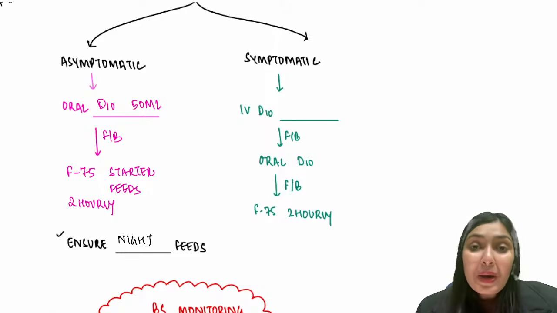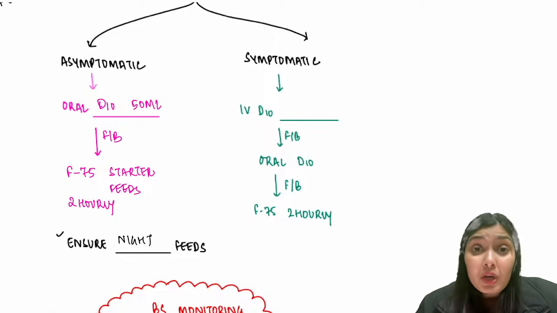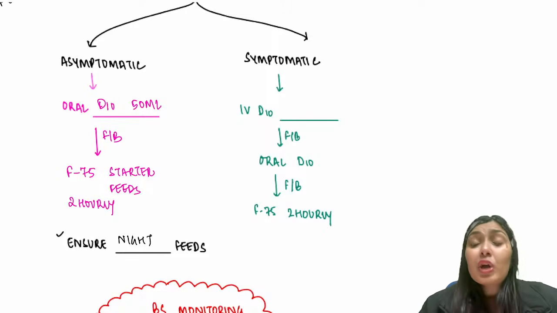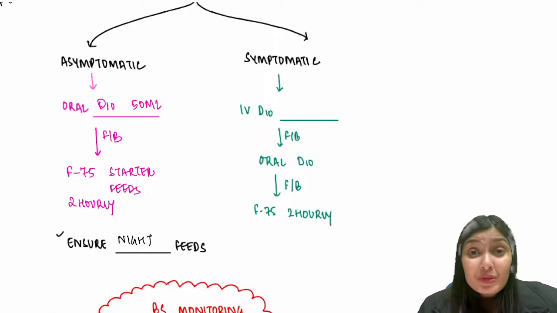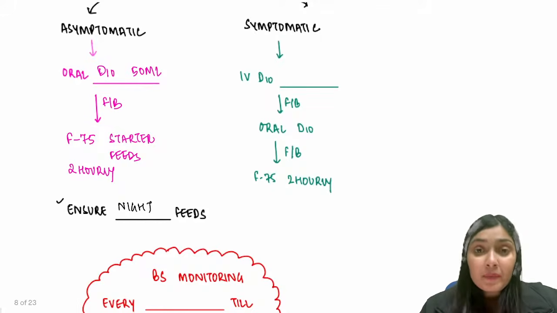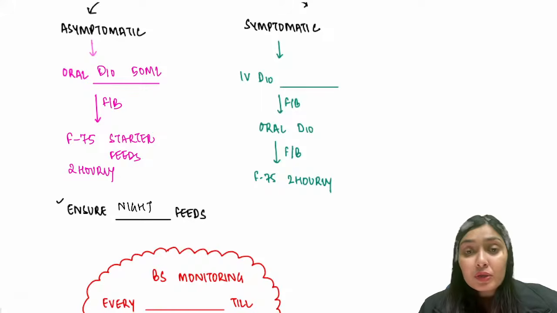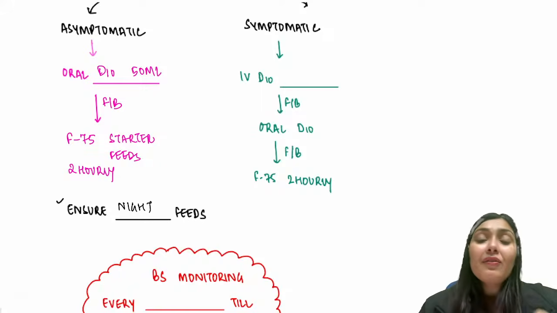What about symptomatic SAM? That means this child now has symptoms of hypoglycemia. This child could be lethargic, could have seizures, could be jittery, or could be sweating. All of the signs of hypoglycemia could be there. In that case, I won't give oral. I won't wait for the oral dose to get absorbed into the circulation. I would directly give IV D10.